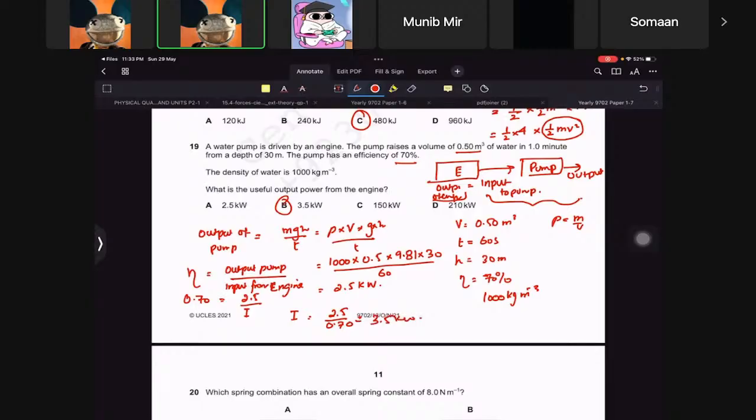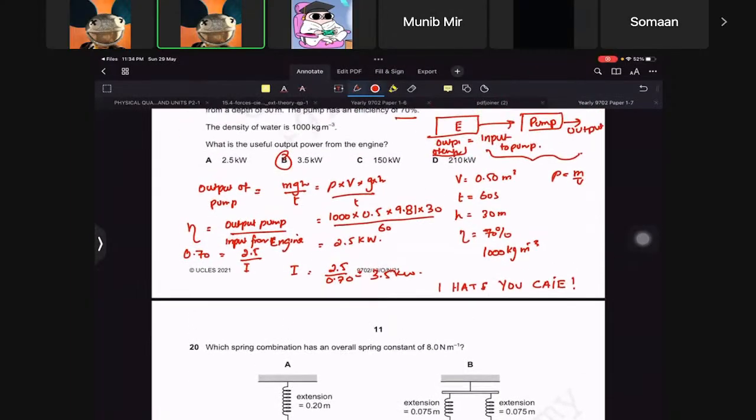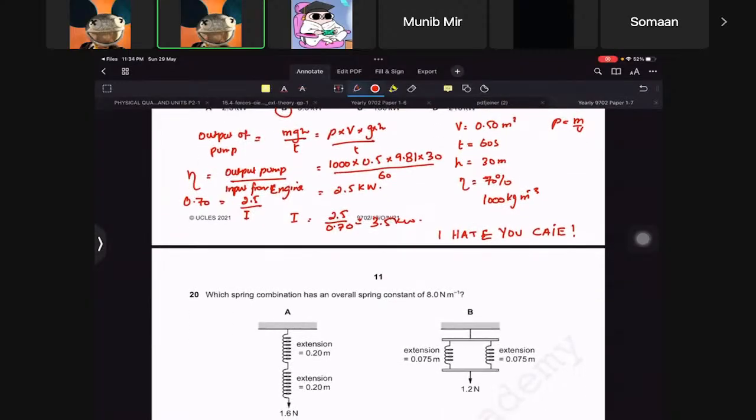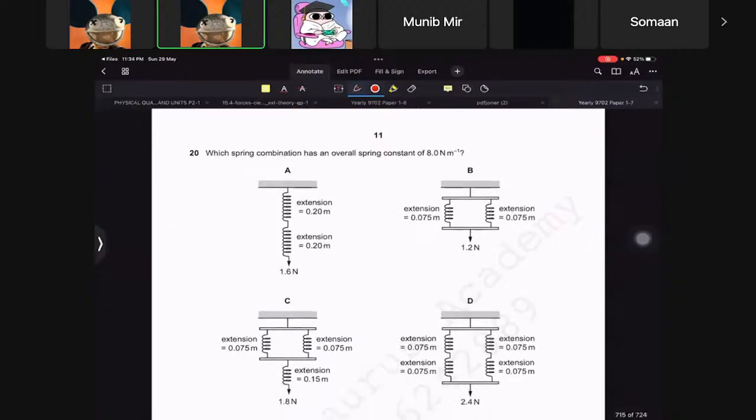So that's the clever thing about this question. This is a very tough one. This is not easy because it's all about wording. Do you understand this? So 2.5 is not the input. 2.5 is the output from the pump, and we need to find the output from the engine. You know how clever they are? So I hate you, CIE. Sometimes they do this, and we have to just be clever about it.